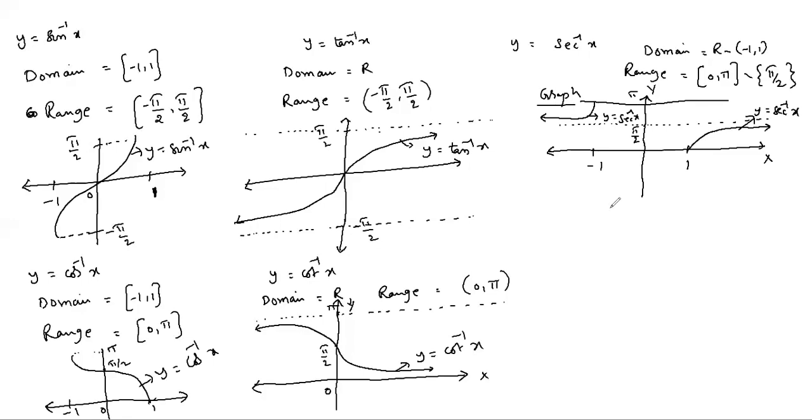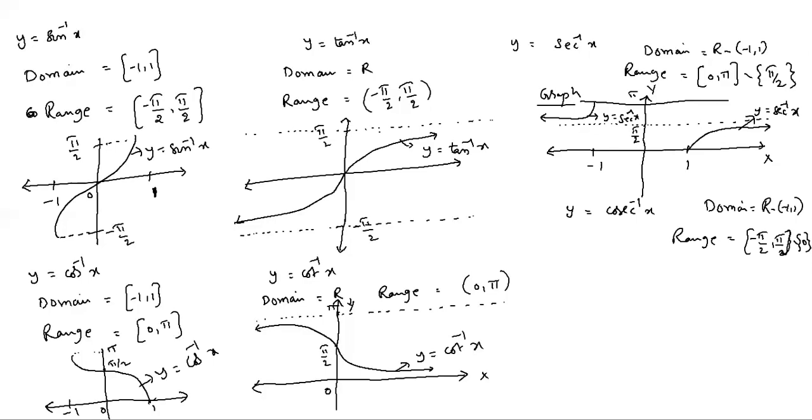Similarly, the last one, y equals cosecant inverse x. For this function, the domain is the same, R minus open -1 to 1, and the range is closed -π/2 to +π/2 without 0, because cosecant of 0 is not defined, so cosecant inverse we won't get it.